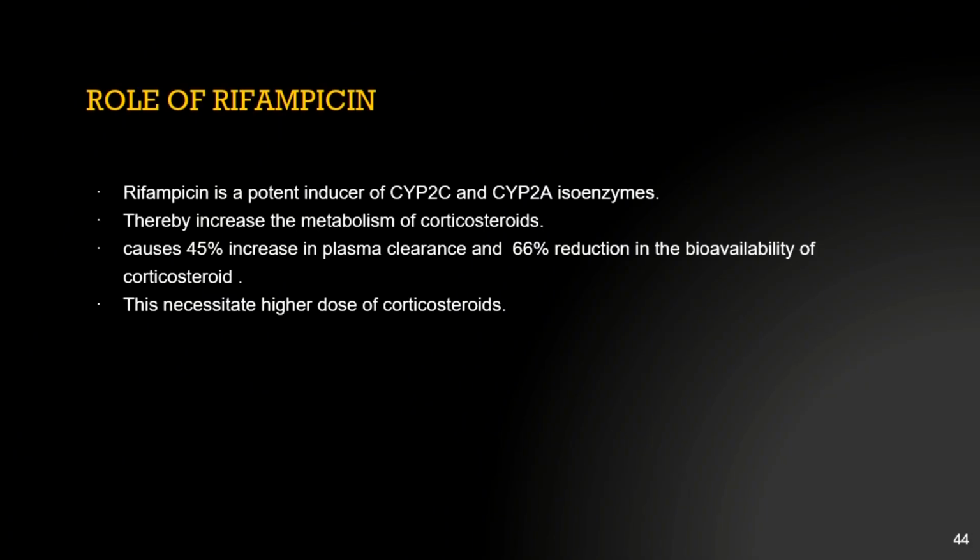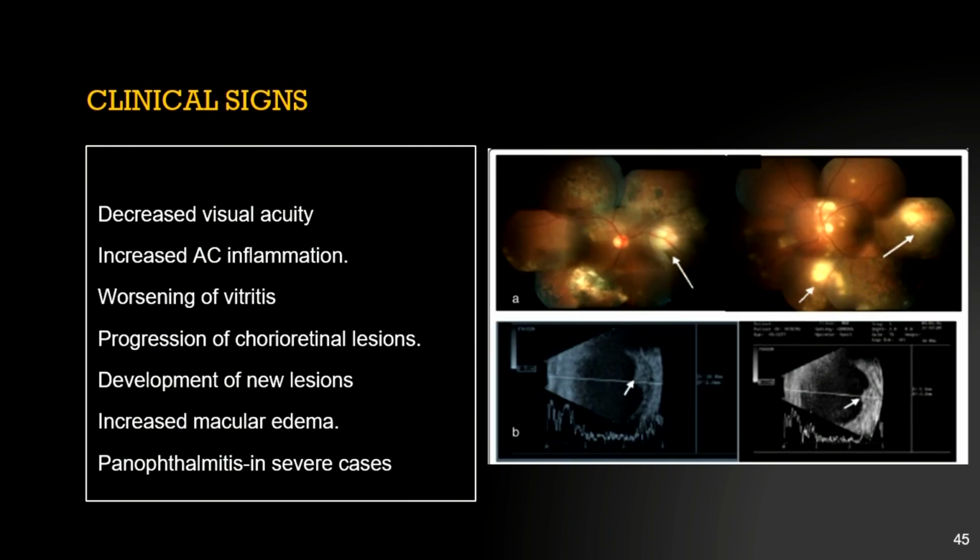There is a role of rifampicin. It is a potent inducer of the CYP2C and 2A isoenzymes that are needed for the metabolism of corticosteroids. So it increases the metabolic activity, with a 45% increase in plasma clearance and a 66% reduction in the bioavailability of corticosteroids. So it is necessary to increase the dose of corticosteroids while starting the ATT.